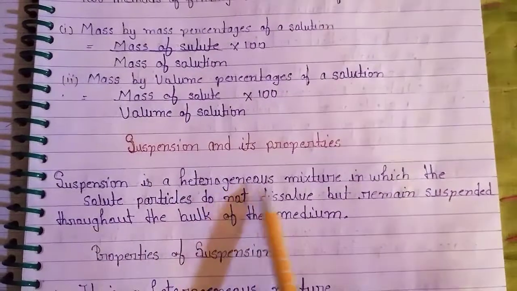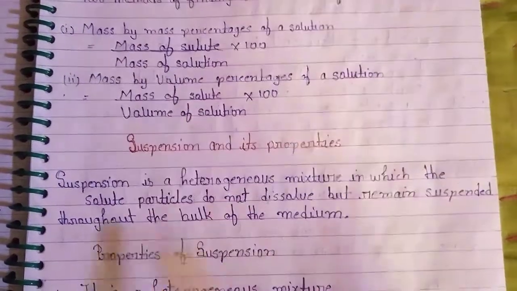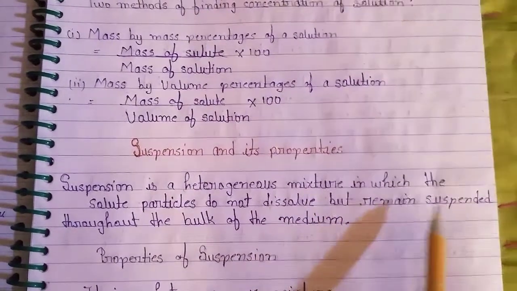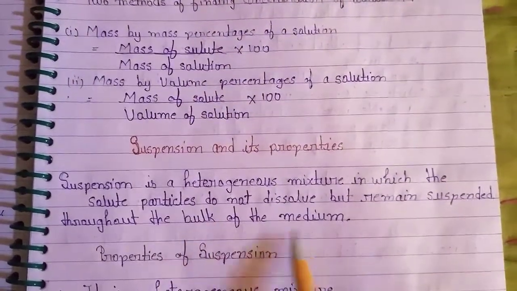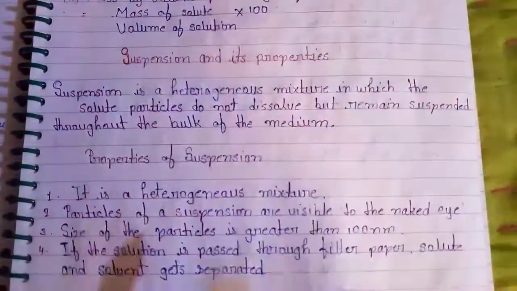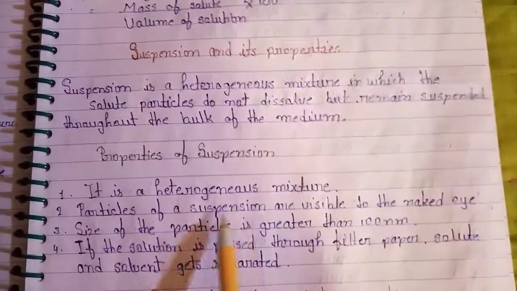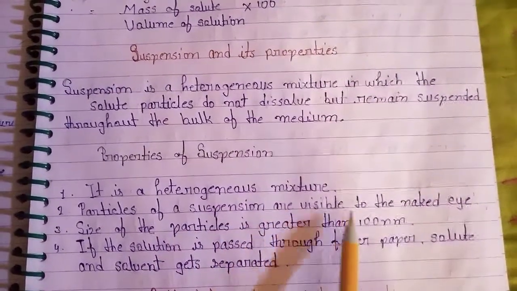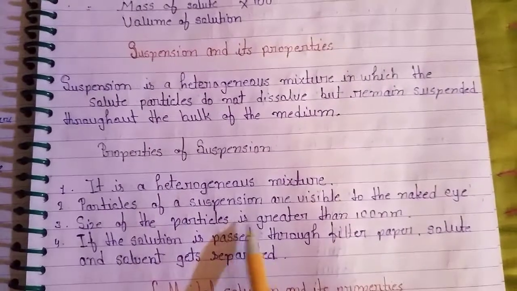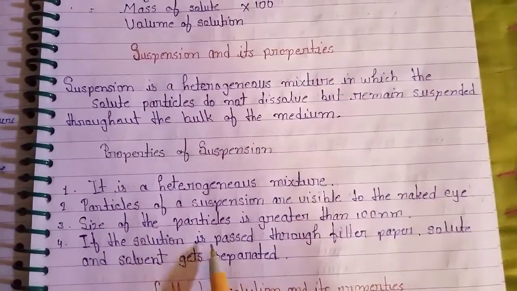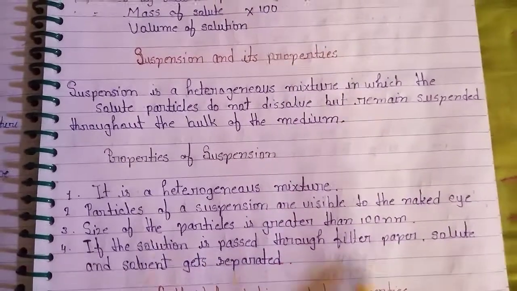Suspension and its properties. Suspension is a heterogeneous mixture in which the solute particles do not dissolve but remain suspended throughout the bulk of the medium. Properties of suspension. It is a heterogeneous mixture. Particles of suspensions are visible to the naked eye. Size of the particles is greater than 100 nanometer. Through the filter paper, solute and solids get separated.